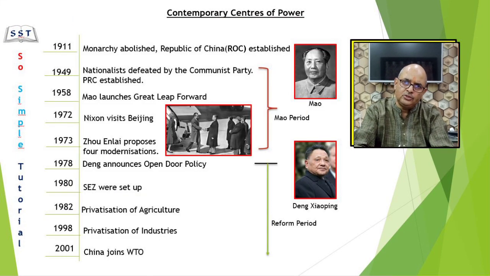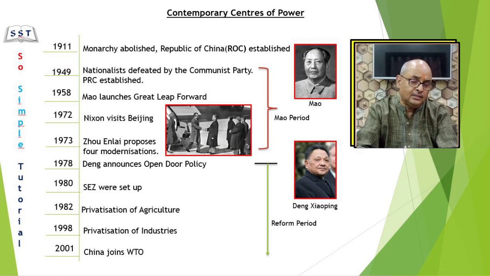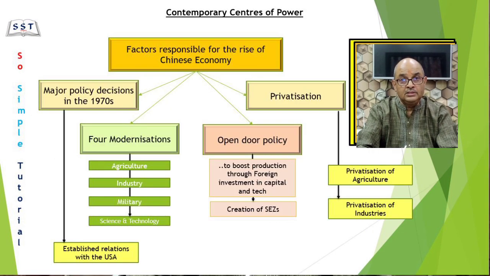In 1982, Deng started privatization of agriculture. The results were very encouraging. There was a remarkable rise in the agricultural production and thus rural incomes. This acted as a boost to rural industries also. In 1998, Deng started privatization of industries. The Chinese economy, including both industry and agriculture, grew at a very faster rate.